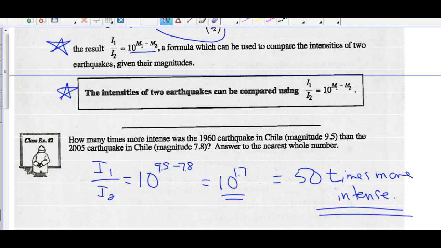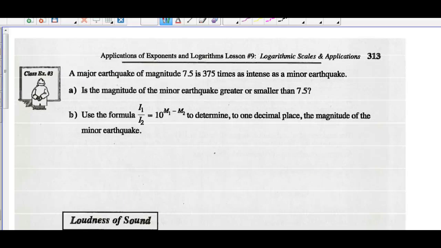Example 3. A major earthquake of magnitude 7.5 is 375 times as intense as a minor earthquake. Is the magnitude of the minor earthquake greater or smaller than 7.5? What do you guys think? If this earthquake is 375 times as intense as this earthquake, would the magnitude of the minor earthquake be greater or smaller than the magnitude of 7.5?